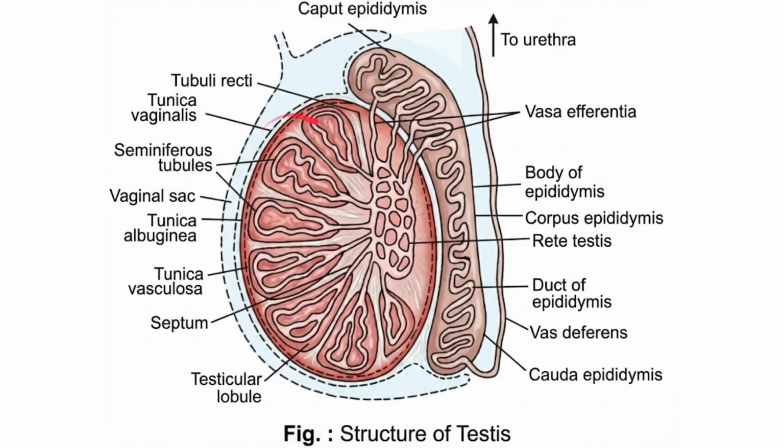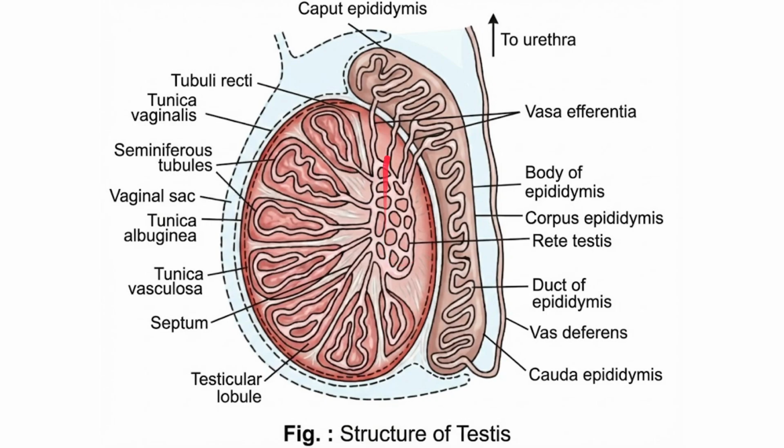So now you can see the testis will be having a dense covering. Inside, one testis will be having 250 compartments. This is one compartment; like this there will be 250 compartments. Inside one compartment, 1 to 3 highly coiled seminiferous tubules will be present. Then we can see they are going to join. Many seminiferous tubules will join to form tubuli recti. Tubuli recti will join to form this middle structure, that is rete testis.